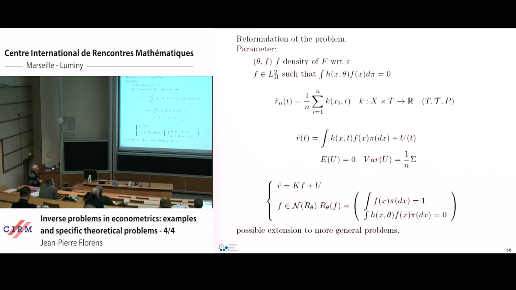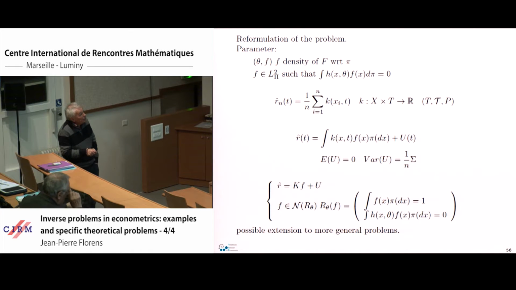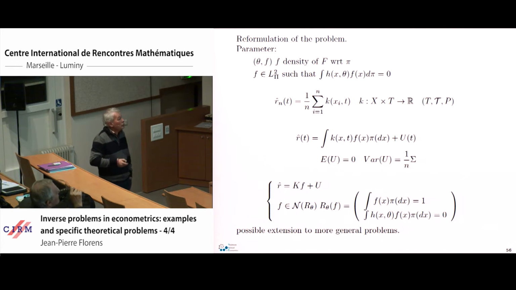So I transform the xi into functions, and I consider a kernel k, and I transform each xi into a function of t, k of xi and t. I take the average of that, and I create this model here, where the object I can estimate is a function of t, and this is a mean with respect to the true density F of this expression here. And I have the estimation noise, and the estimation noise is well known because it's typically some kind of Brownian bridge or a derivation of Brownian bridge here.